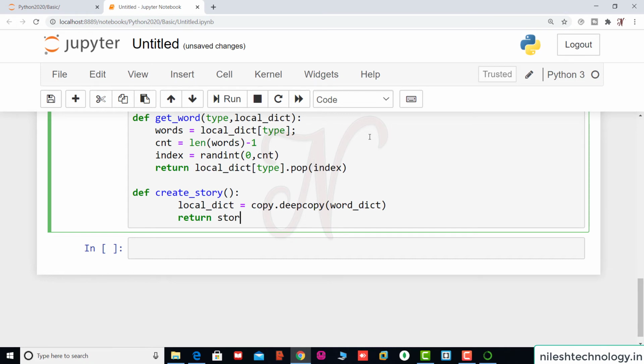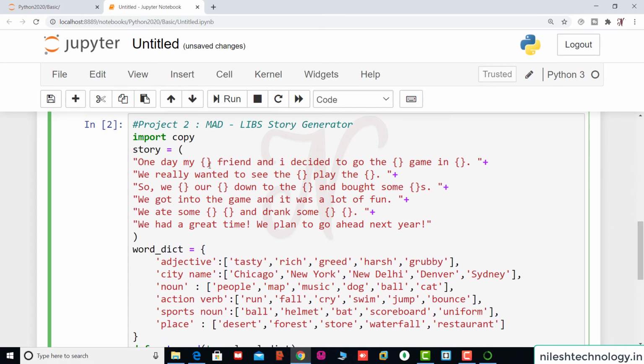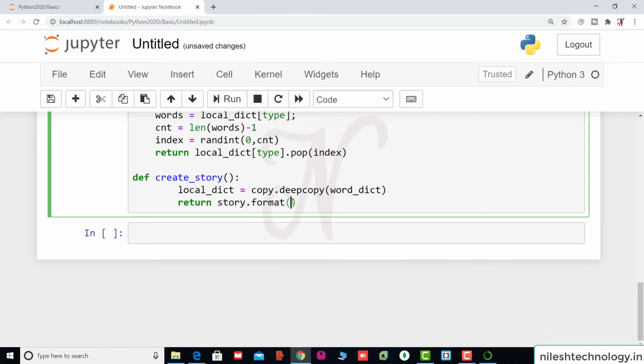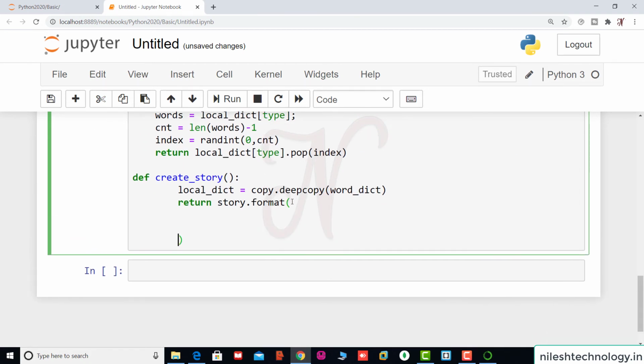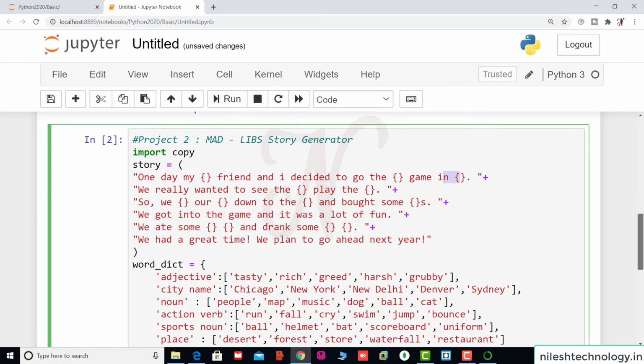See here, story dot format. Okay, so there is a need to pass the format variables to these curly brackets. Okay, so format, we use multiple words. So see here again, there are total 1, 2, 3, 4, 5, 6, 7, 8, 9, 10, 11, 12, 13 brackets are missing.